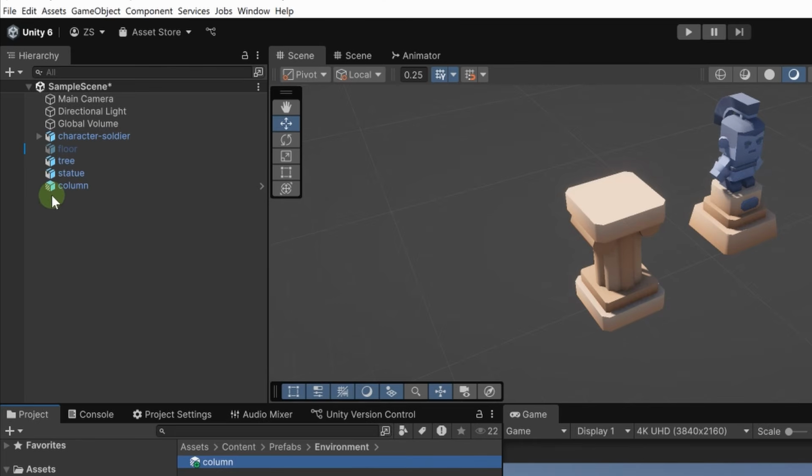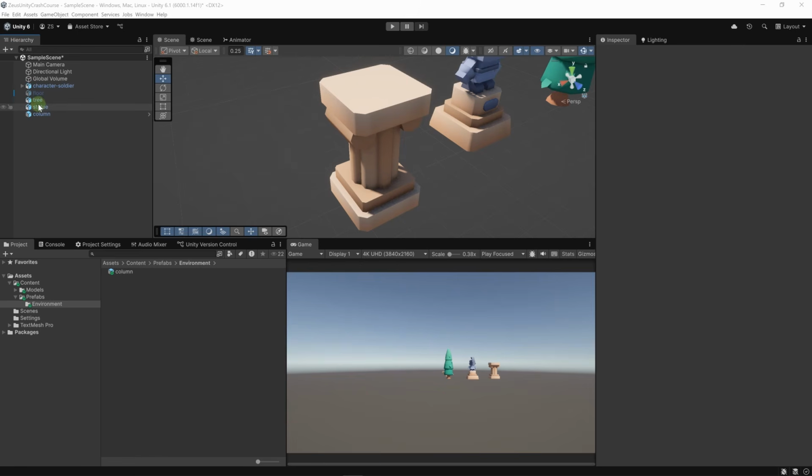Okay, so you'll notice that the icon has changed. In the hierarchy, you can see that our tree and statue have this icon. It's a box with a grayed face. This is what's called a model prefab. And when we drag a model prefab to the project window, it has created here a prefab variant, because the icon is this blue box with one face that has diagonal lines. This is not a prefab, but rather a prefab variant.